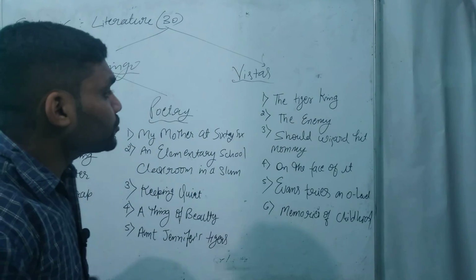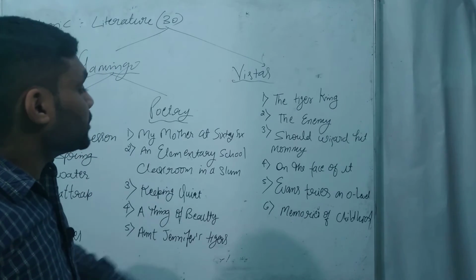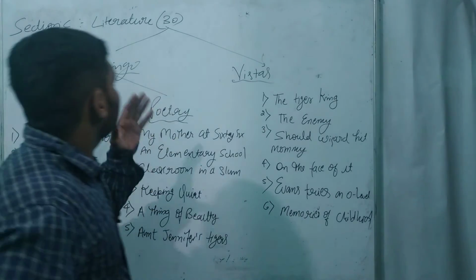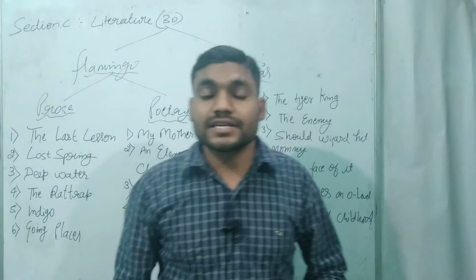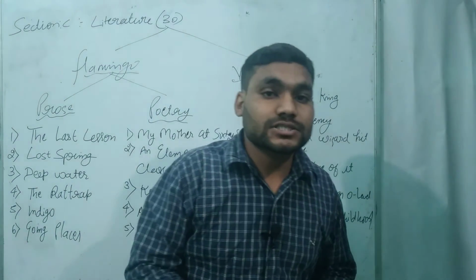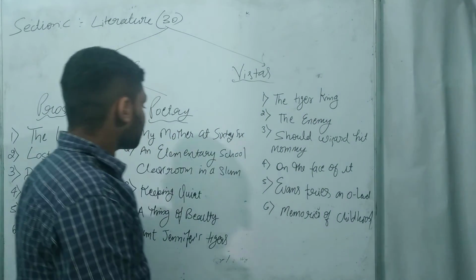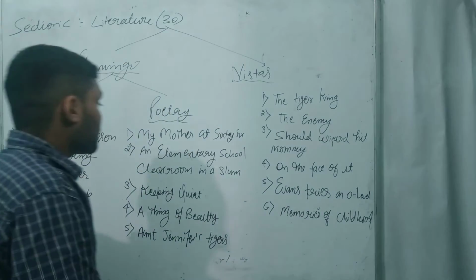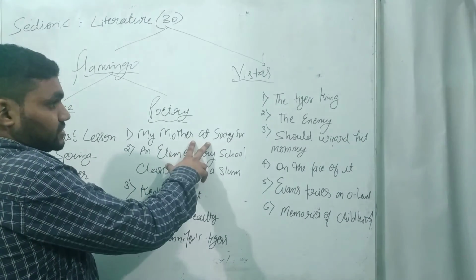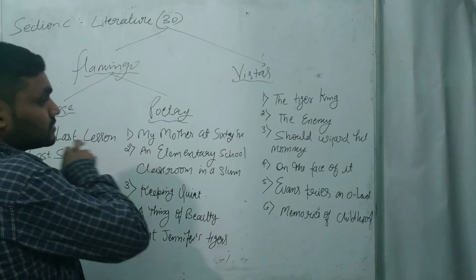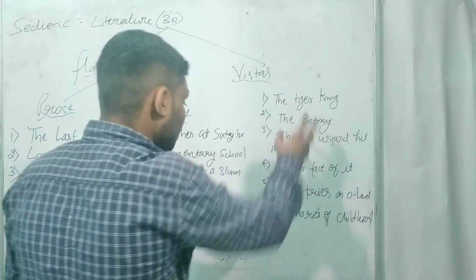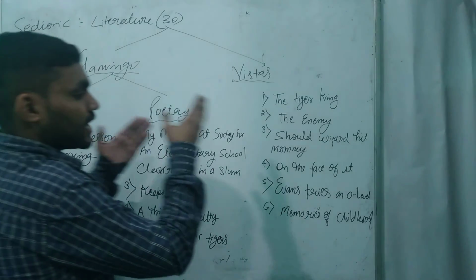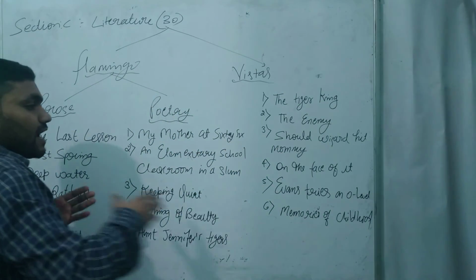So how are we going to complete your entire syllabus? First I'll start with the literature part. In the literature part, I'll start with My Mother at Sixty-six. The sequence that we have to follow is My Mother at Sixty-six, then The Last Lesson, then The Tiger King, then An Elementary School, then Lost Spring, then The Enemy. So this is the sequence that we have to follow.